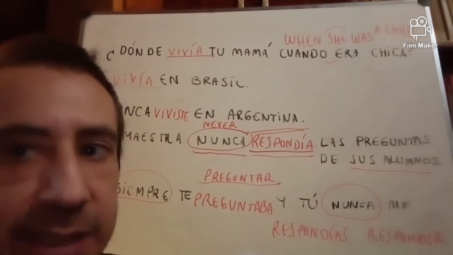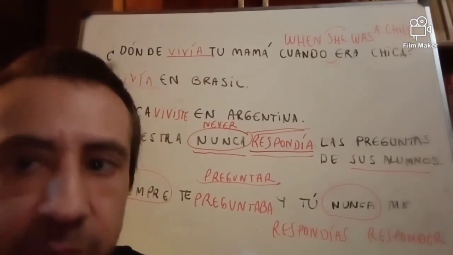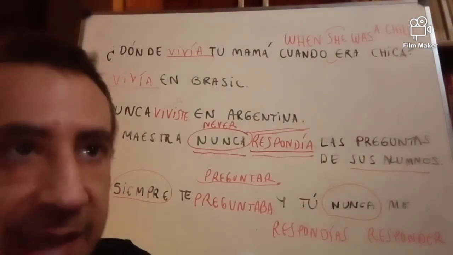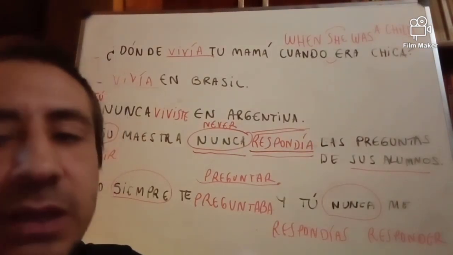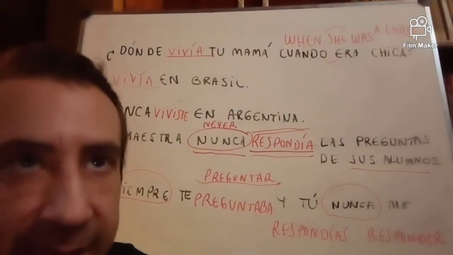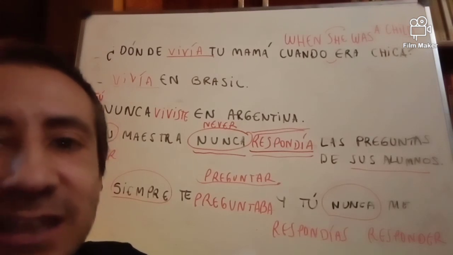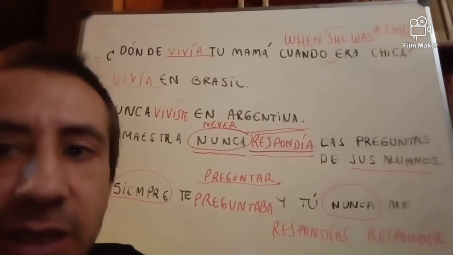Other lessons we'll see, especially because there are very, very important verbs, irregular verbs that we use a lot, the same as you in English or in other languages. The verb hacer, to do or to make, the verb dar, to give, decir, to say or to tell, and many other verbs that are important and that are very, very common in